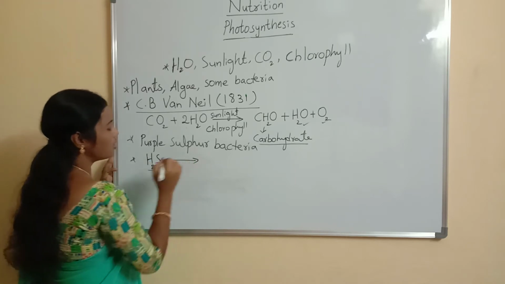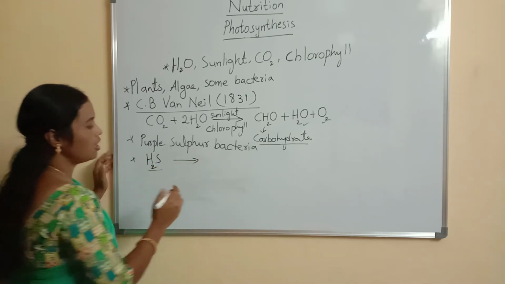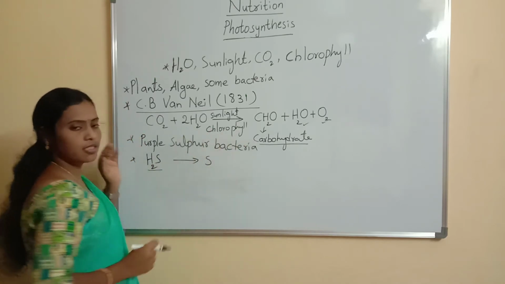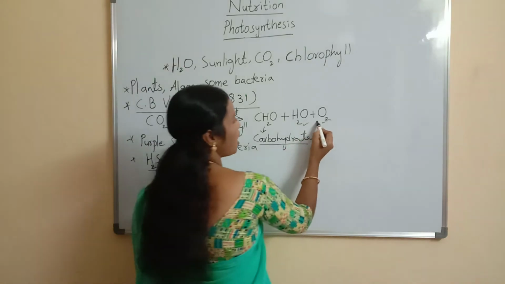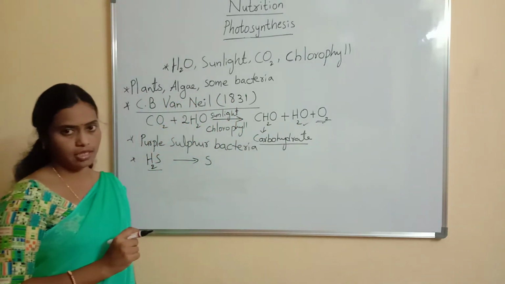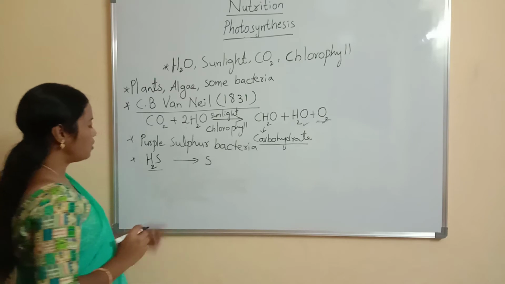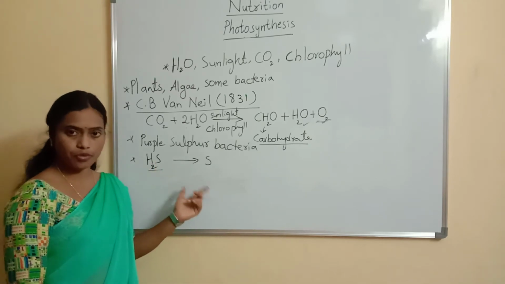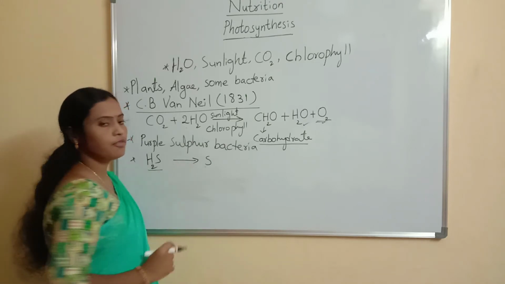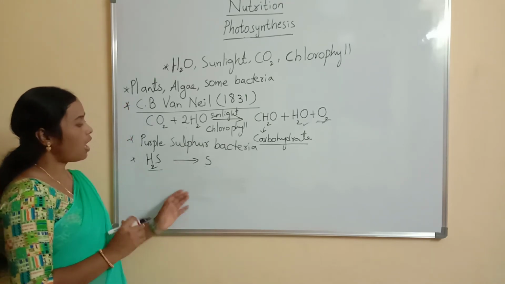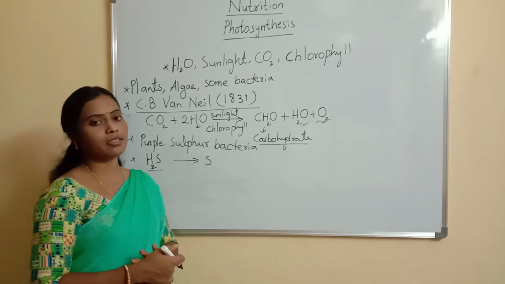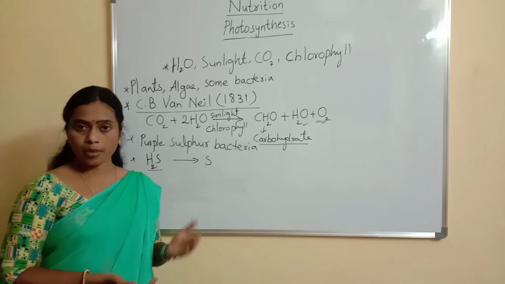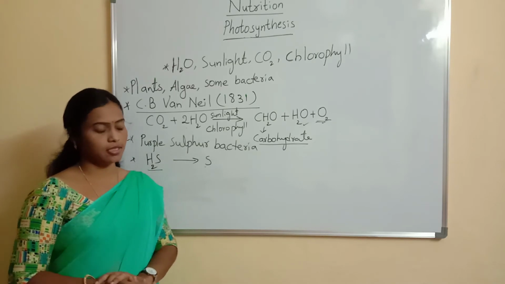And he observed that purple sulfur bacteria released elemental sulfur instead of oxygen. Here during photosynthesis, which gas is released? Oxygen is released. But he observed that when he used hydrogen sulfide as a starting material in photosynthesis, elemental sulfur was released. And he also found the importance of light in photosynthesis. C.B. Van Niel also found the importance of light in photosynthesis.